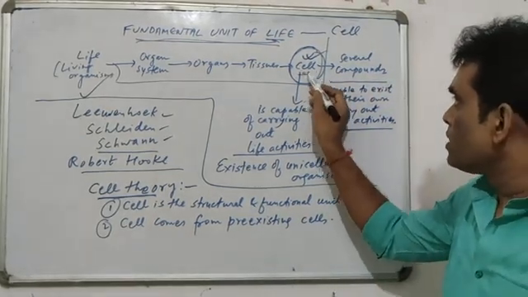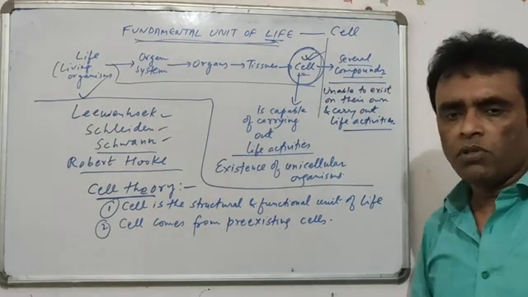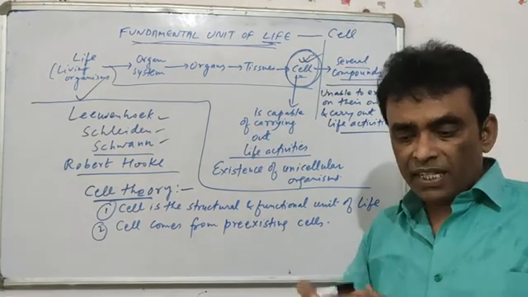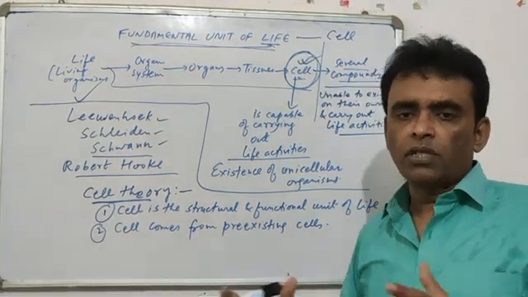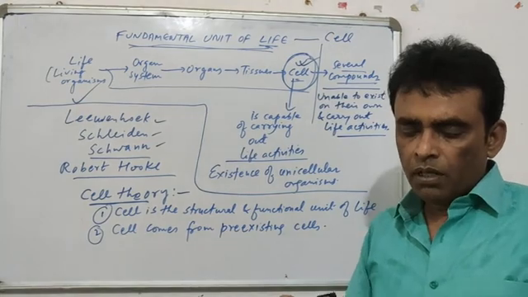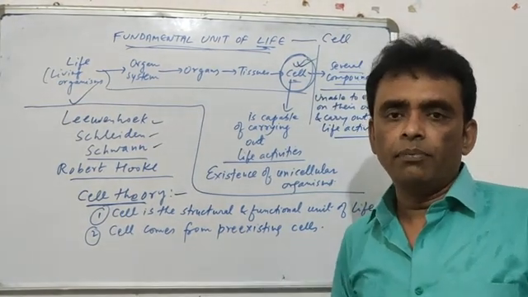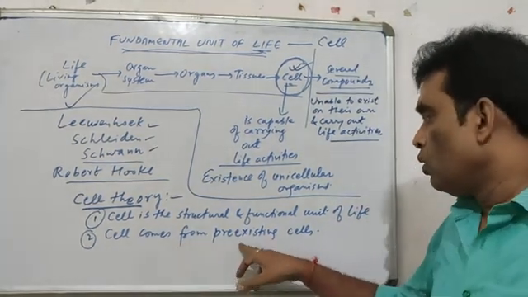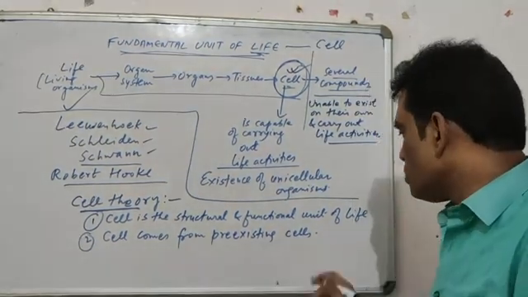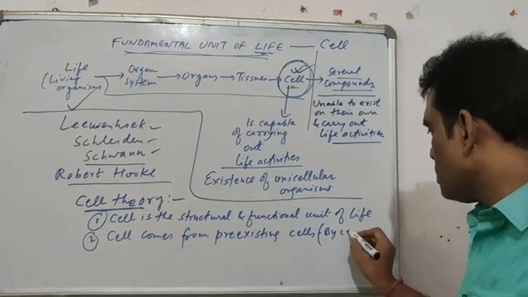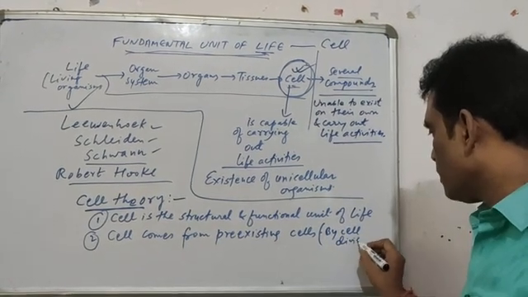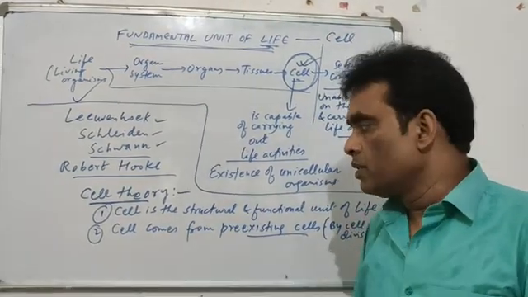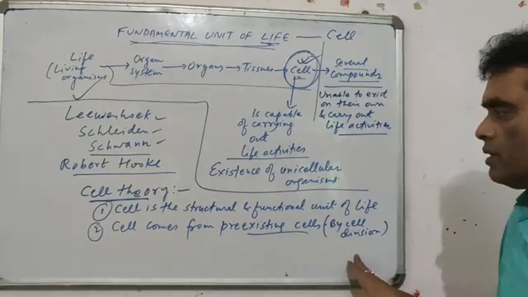Although we all know that the cell is made up of several compounds, and we know what compounds are present inside a cell, if I give you all those things, you cannot join them and construct a cell in your lab on your own. If you need a new cell, the new cell has to come from an already existing cell. Of course, we know it is by a process called cell division. An already present cell divides to form new cells. So new cells come from pre-existing cells.